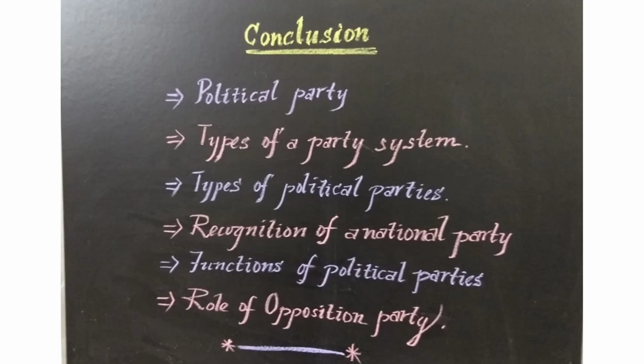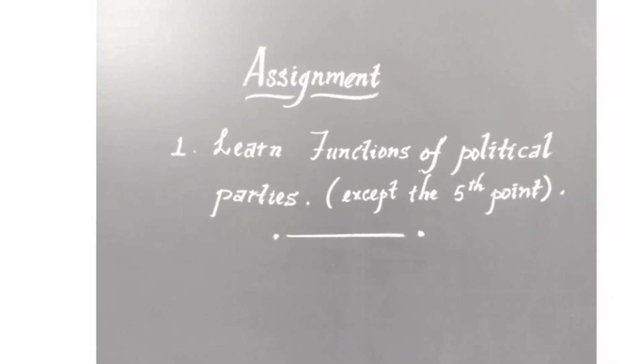He enjoys the rank of a cabinet minister, and he has a right to question the wrong policies of the ruling party, and he acts as chairman of the Public Accounts Committee, questioning the government departments, examines the public money usage, and also he plays an important role in selecting the chairman and members of the Central Vigilance Commission, the chairperson and members of the Information Commission, and he puts forward the genuine demands and concerns of the people. Everything we have seen in this class.